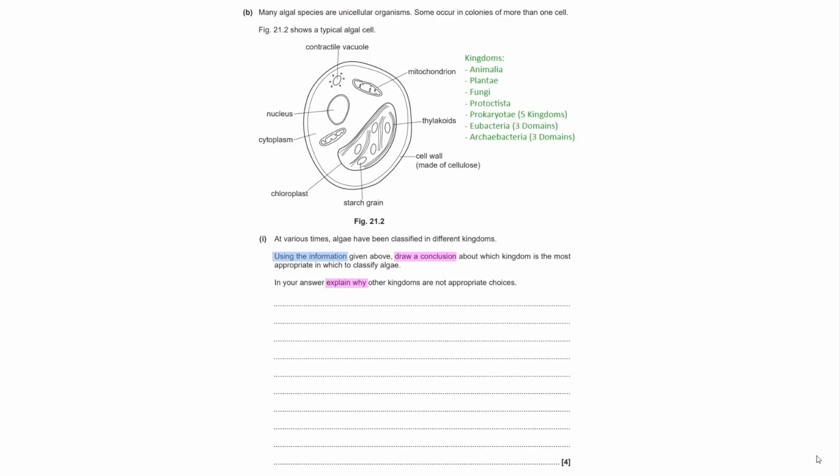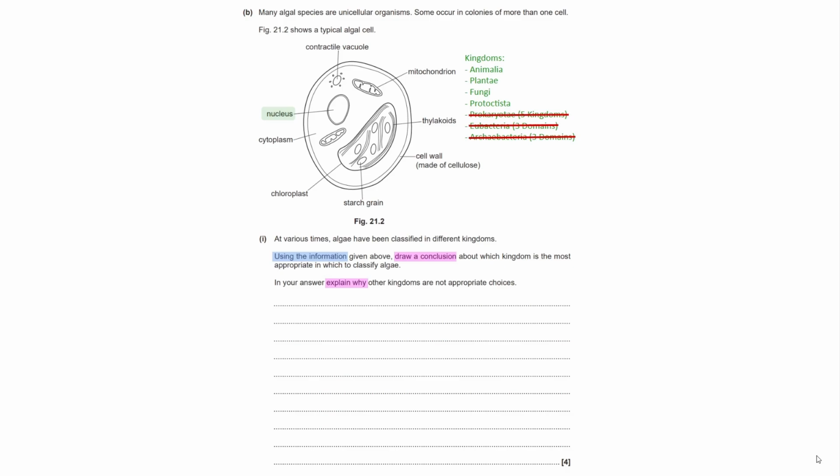So it's worth remembering what the different kingdoms are that we're going to have to consider. We have the Animalia, the Plantae, fungi, Protoctista, Prokaryota, Eubacteria, and Archaeobacteria. The first thing I'd want to do when classifying an organism based on its cellular structure is identify whether or not it's a eukaryotic cell or a prokaryotic cell. So I need to look for a nucleus and membrane-bound organelles. In this case, the nucleus is nice and obvious to see here, which allows me to eliminate the Prokaryota and the Eubacteria and Archaeobacteria immediately because they are prokaryotic cells.